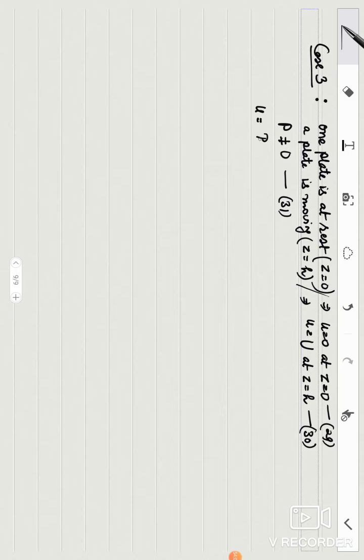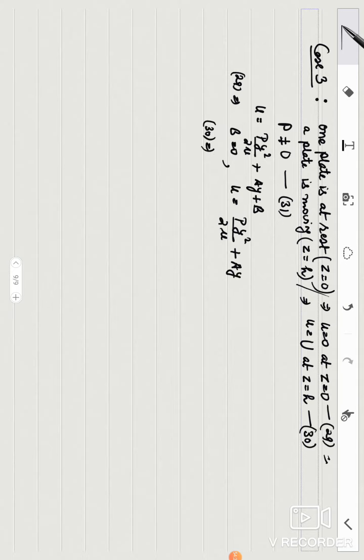For u equal to p y square upon 2 mu plus a y plus b. If I use 29, I put u equal to 0, y equal to 0. So 29 implies that b is 0. So you are left with u equal to p y square upon 2 mu plus a y. Now 30 implies that u is equal to capital U at y equal to h.